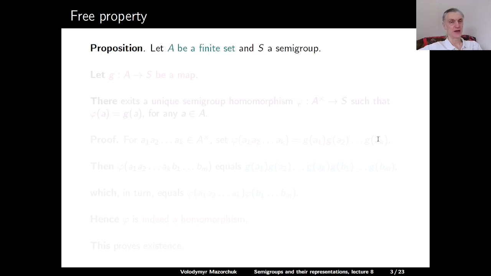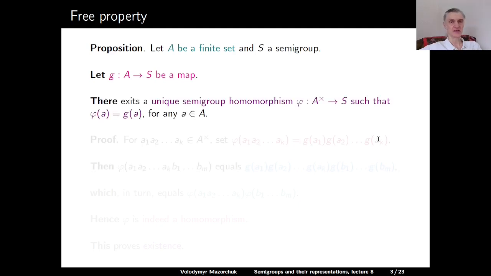So the semigroup A⁺ has the following property. Proposition. Let A be a finite set and S a semigroup. Let g be a map from A to S. Then there exists a unique semigroup homomorphism phi from A⁺ to S, such that phi of a is equal to g of a for any a in A.